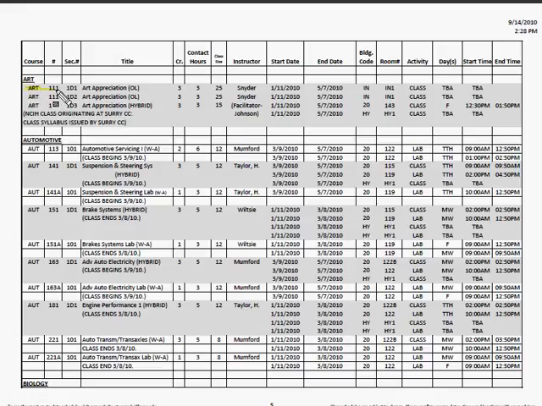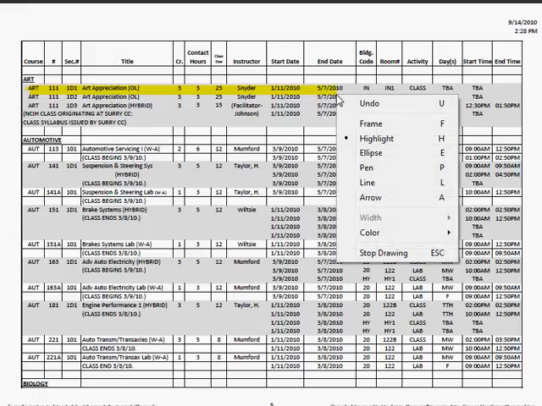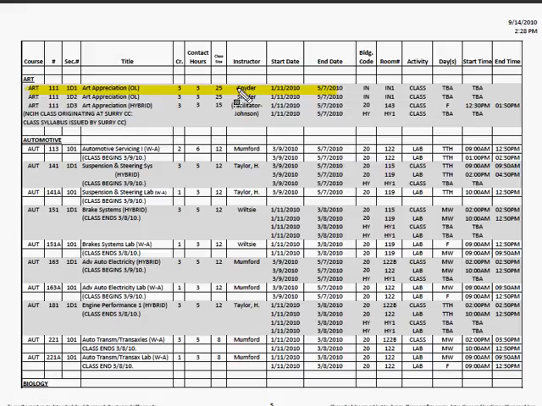Section 1D1. Give me just a minute here. Let's get this thing a little bit wider. Section 1D1 meets during this time frame, doesn't it? It meets completely online.